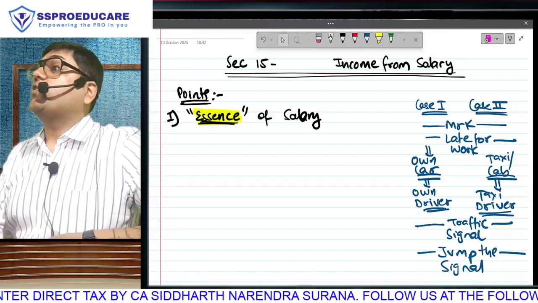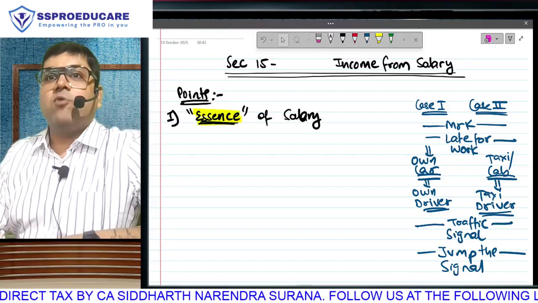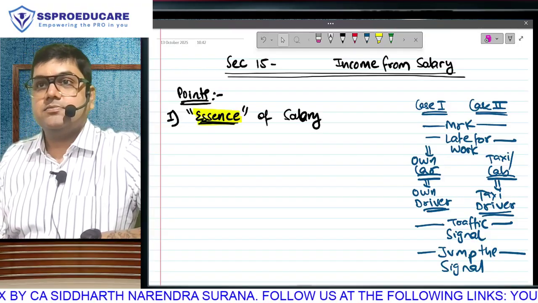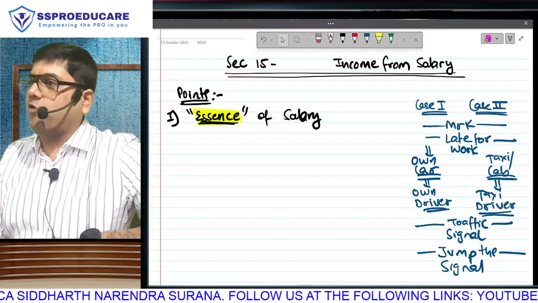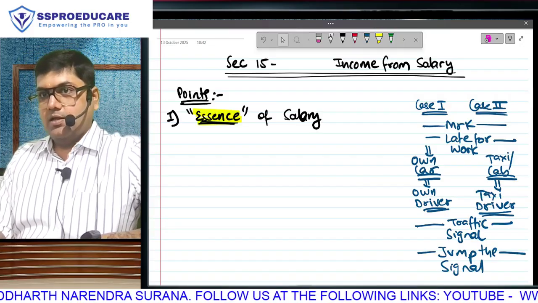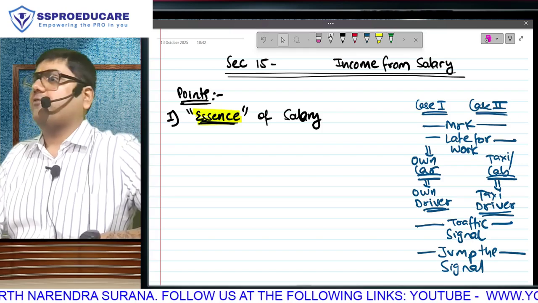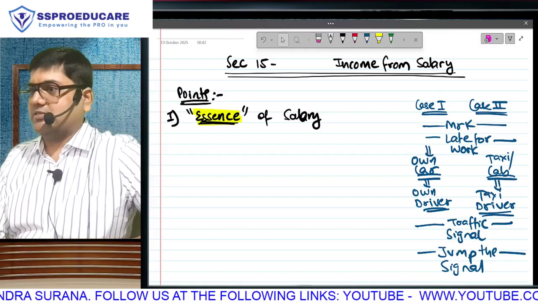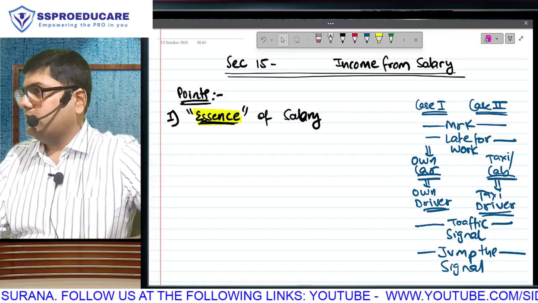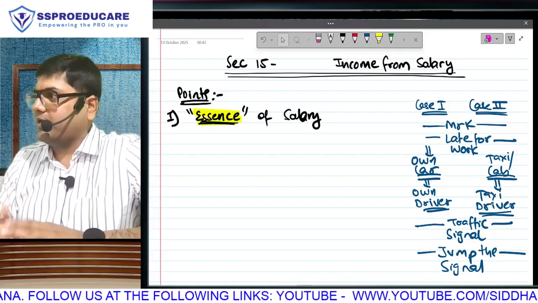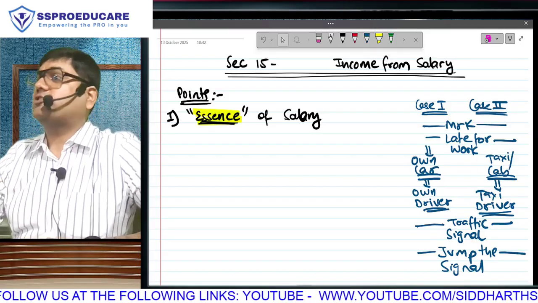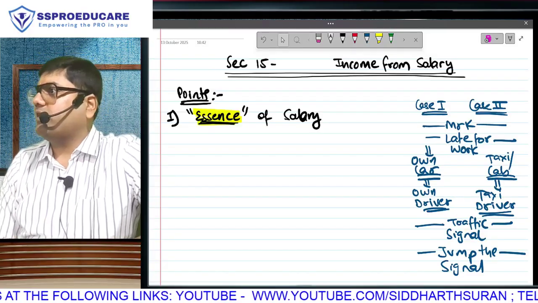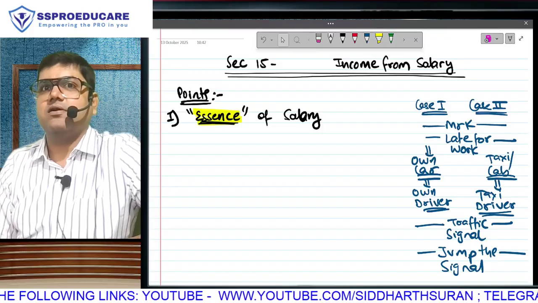Your driver works for you full time. Every morning he has to report at 9 and his duty probably will get over at 6. Whether you want to go somewhere or you don't want to go somewhere, he still has to report to duty. He has to stay idle with the car. If you have gone to meet someone, he has to wait under the building. And this he has to do on a daily basis. Say if you book a taxi for one day, that taxi driver also you will pay for that full day and pay him waiting charges. But next day morning he has to work for whom? You can't interfere. You can tell your driver not to work with anybody else. You can't tell the taxi driver, don't take any other passenger.